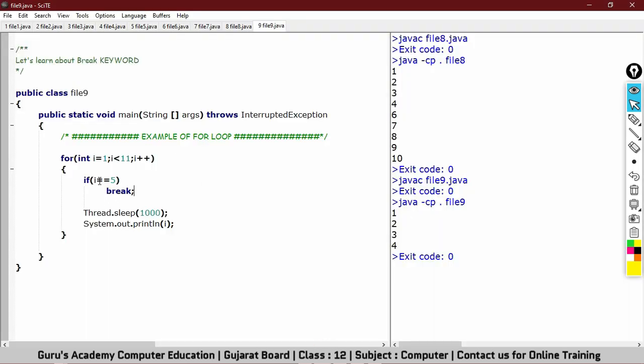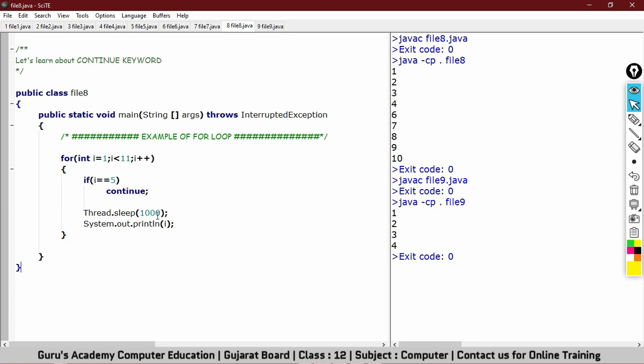As soon as the value of i becomes 5, it enters this block and here the system sees the break statement. And the use of the break statement is to terminate the loop, right? So it will simply put the control outside the for loop.